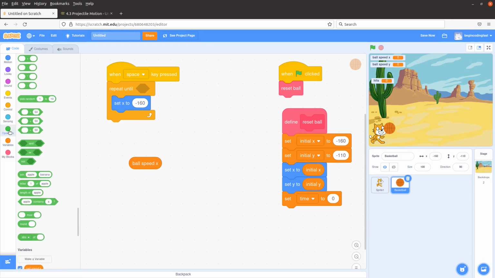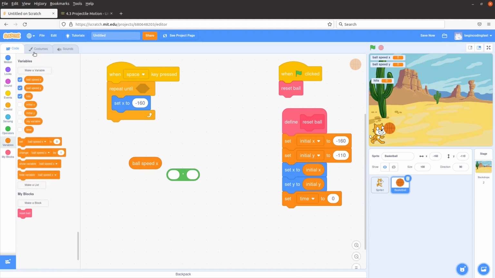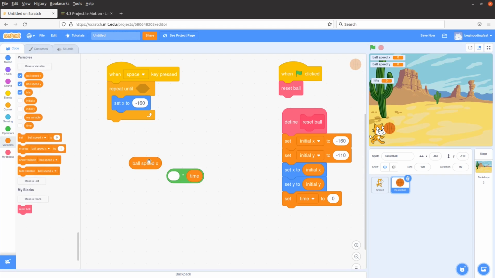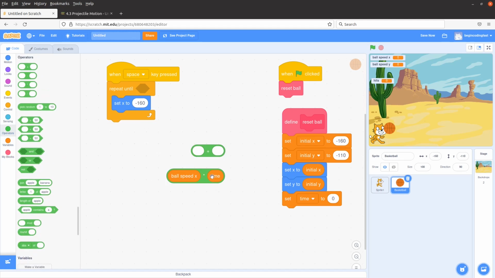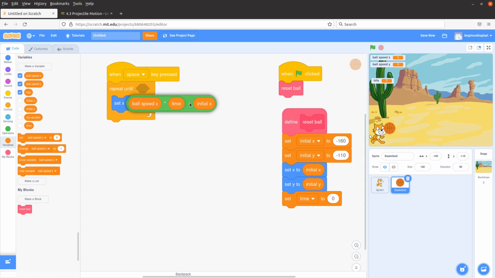Ball speed x times the time. And then I have to add this value to the initial position of the ball along the horizontal direction. So the x position is done in this way, according to the formula shown on the web page. And then I can do similar things to the position of y.